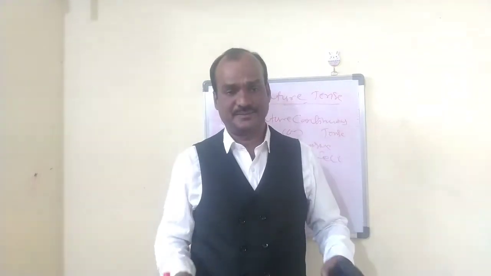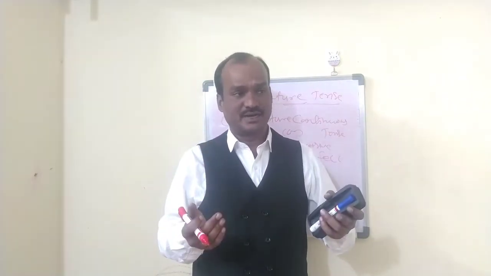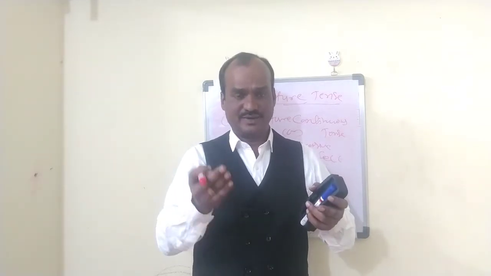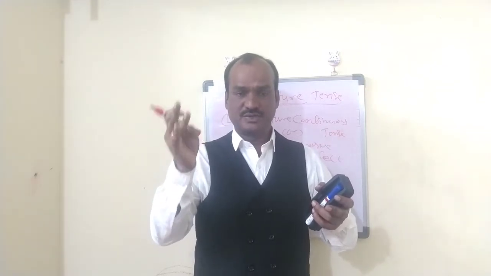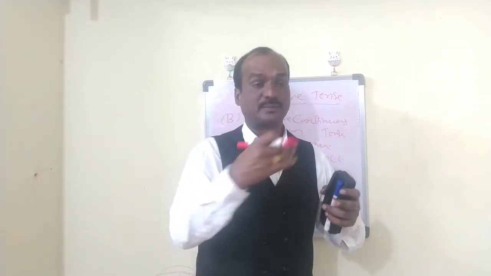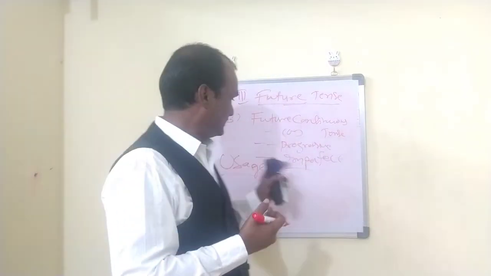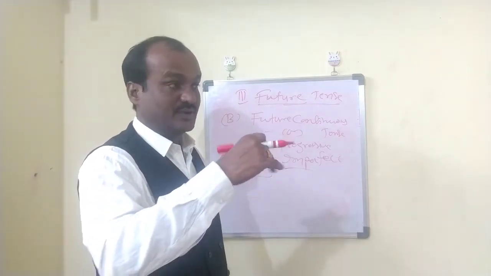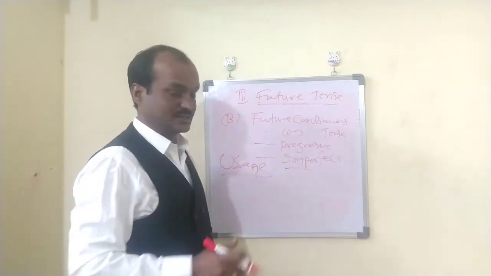Only the imagination, or just only the prediction of the future, right? So if we predict the future, how many contexts do we have there? One is simple future, one context; future continuous, the next context; future perfect again there; future perfect continuous also there, right? So today's topic is future continuous tense. The action which will be going on by this time in the future is said to be in the future continuous tense, okay?